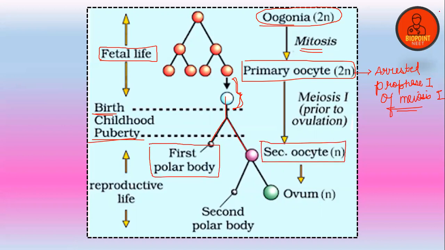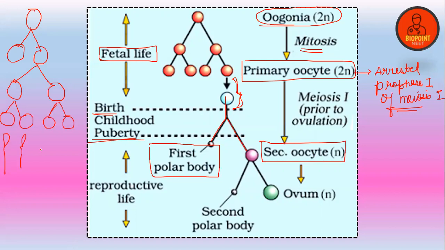Guys, look, just remember this particular statement. In the case of spermatogenesis, spermatogonia divide into primary spermatocytes. The primary spermatocyte divides into secondary spermatocytes. The secondary spermatocyte divides into spermatids, and the spermatids develop into what? Sperms. Am I right? So each cell divides equally to form two cells. But look, at the time of puberty,